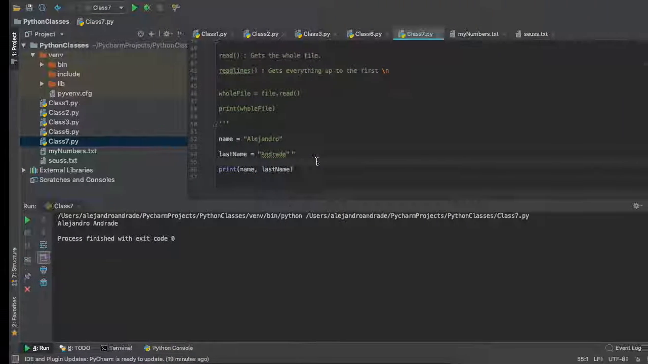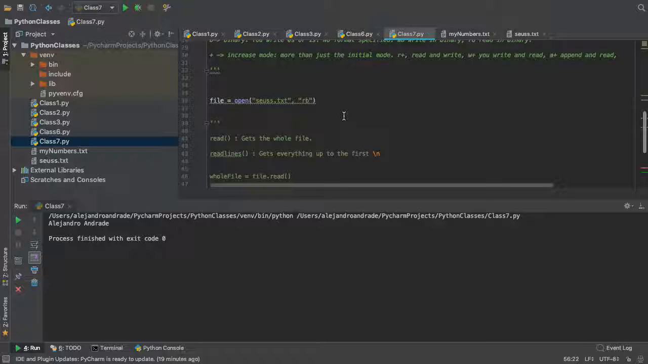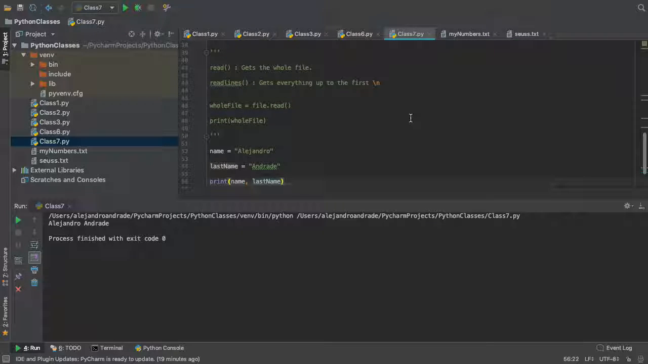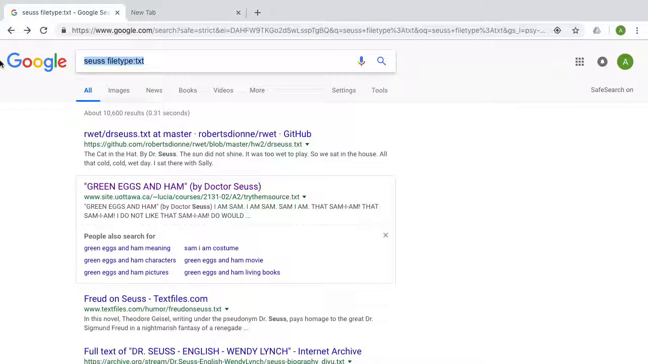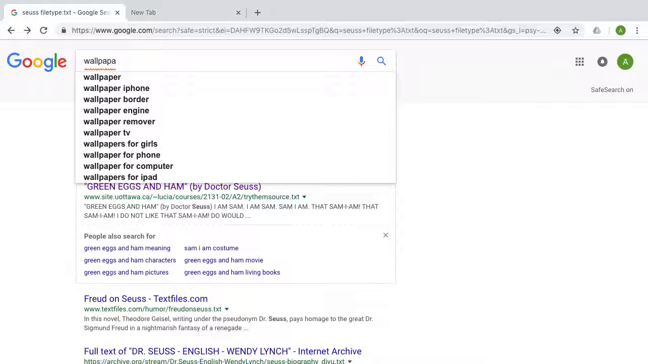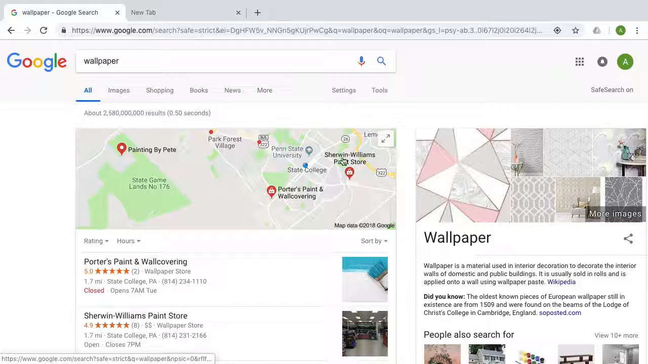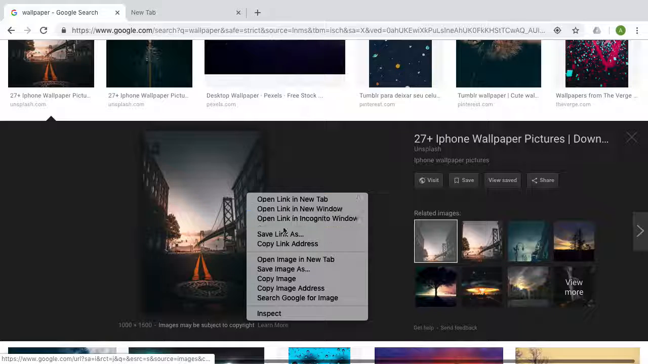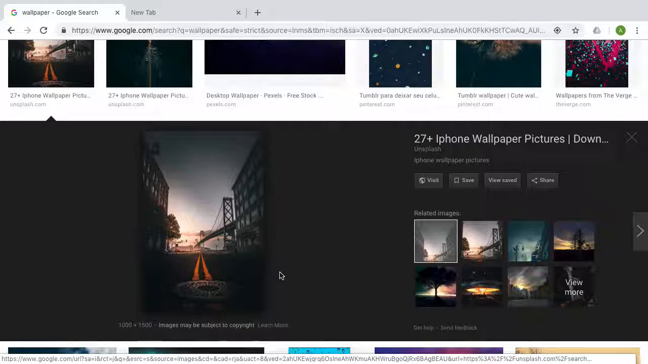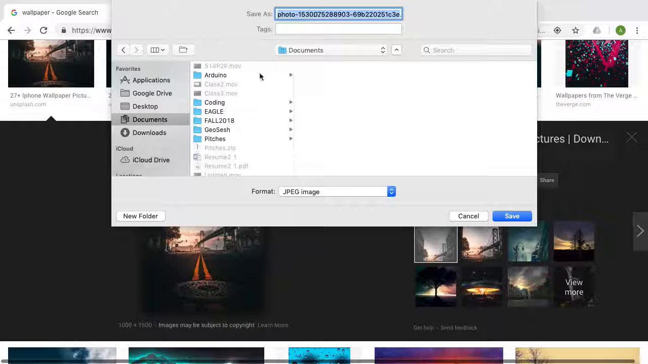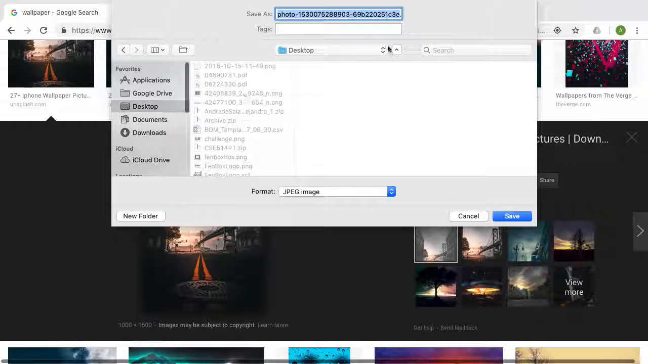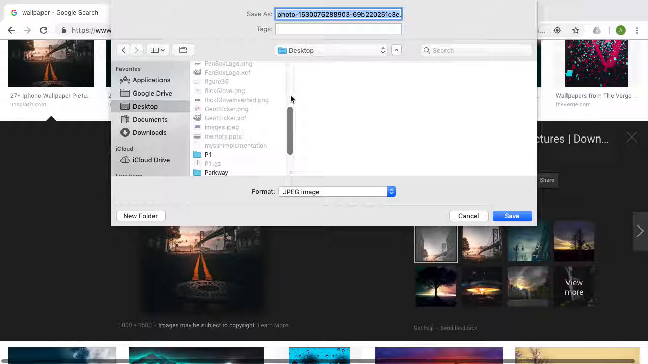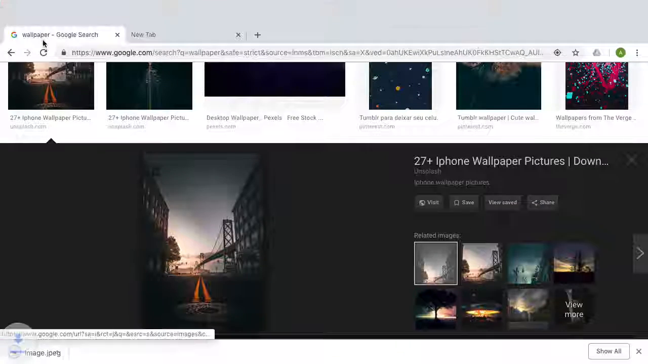Now we're going to do something with images, so I can show you that when you read a file in binary mode and it's something like an image, it's going to look kind of weird because it's bytes, right? So let's just get an image. I don't know, let's do wallpaper. Whatever comes first. Cool. So I'm gonna do save image as. I'm gonna put it in my desktop real quick. And then image, and this is a JPEG image, right?